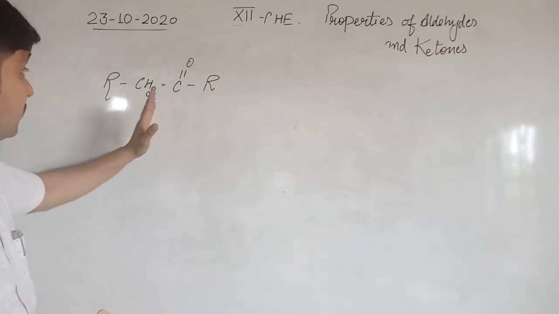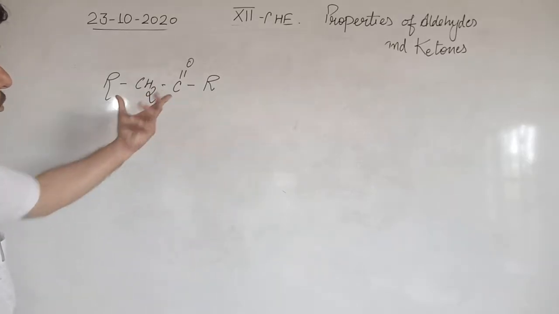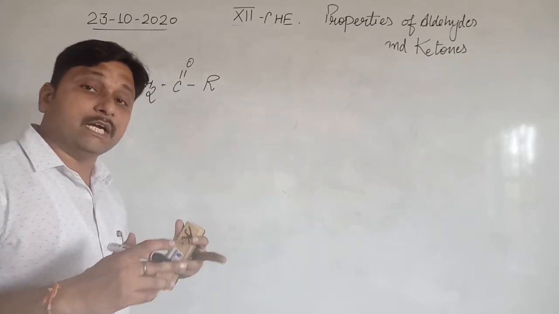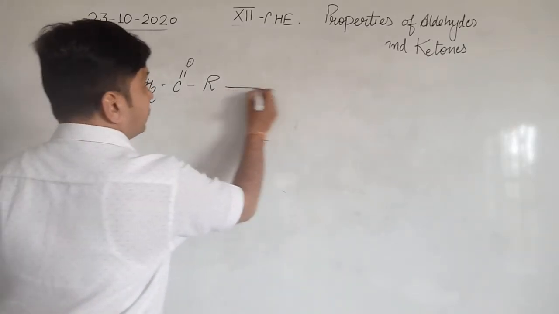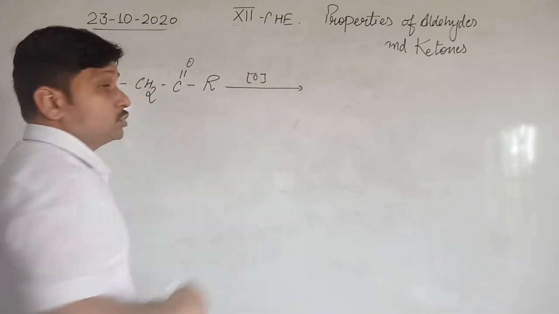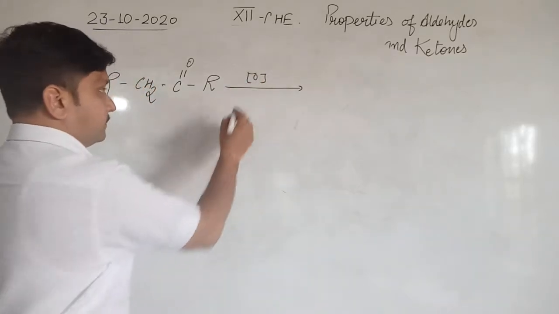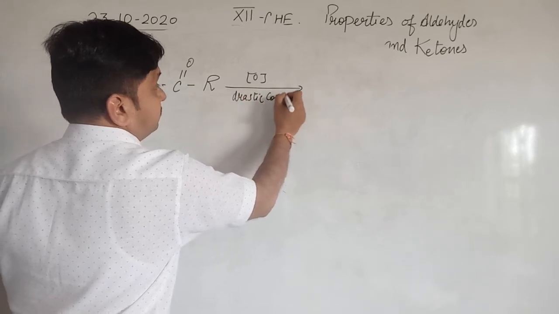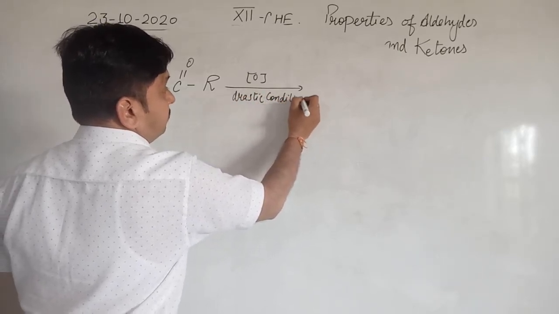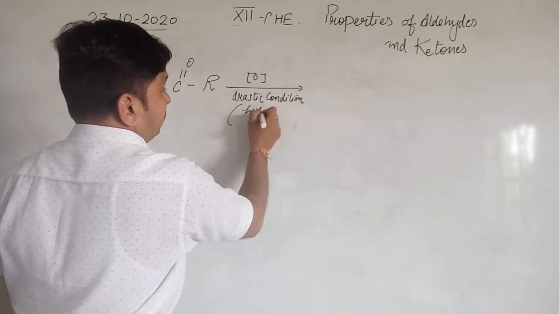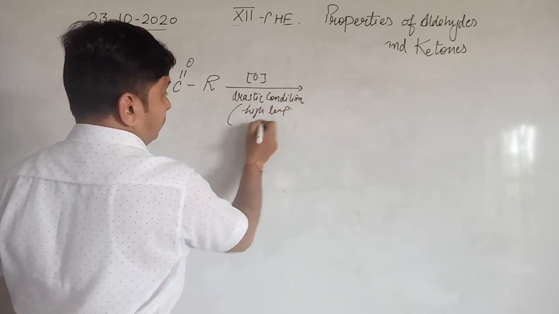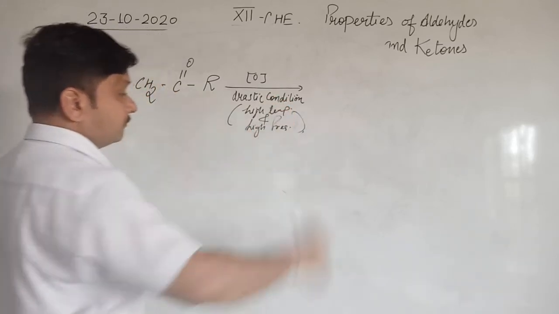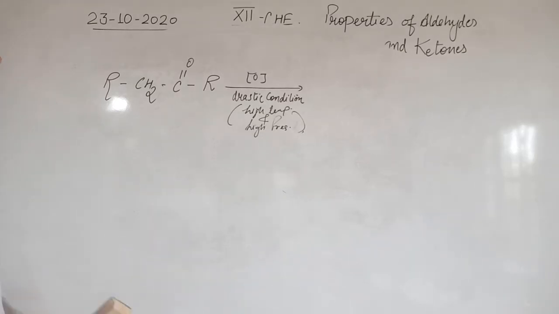Clear? Okay. If we talk about the ketones undergoing oxidation under the influence of alkaline KMnO4 or K2Cr2O7 plus H2SO4, means in presence of a strong oxidizing agent in the drastic conditions, what will happen here?